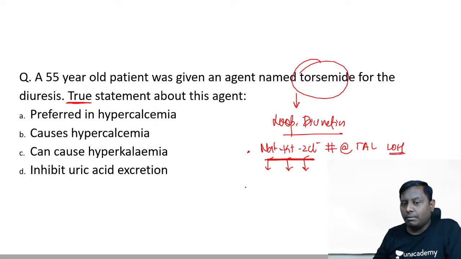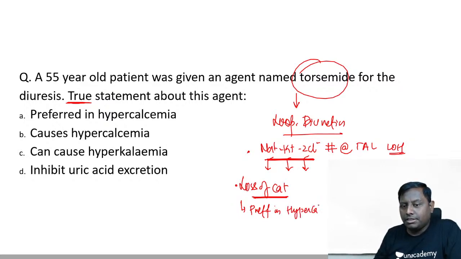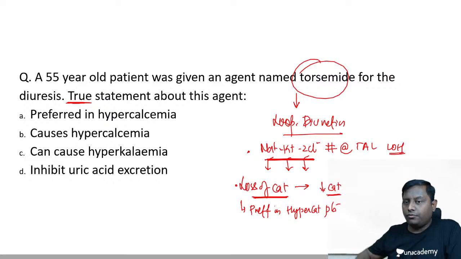In addition to that, remember, it also causes loss of calcium. Loop diuretics cause loss of calcium, and because of this particular reason, it is a diuretic that is highly preferred in acute hypercalcemia patients. It does not cause hypercalcemia. They cause loss of calcium, so ultimately the level of calcium will be decreased. So if there is a higher dose or toxicity, definitely it will lead to hypocalcemia, because they are losing calcium. They will not cause hypercalcemia. In fact, they are used in the management of hypercalcemia.